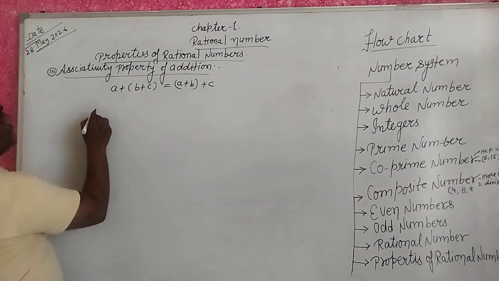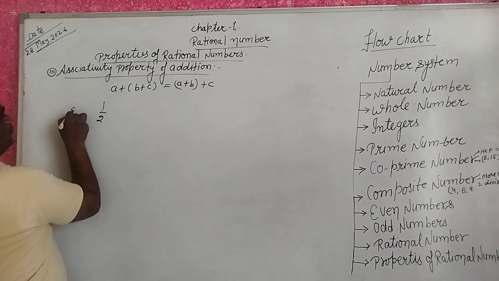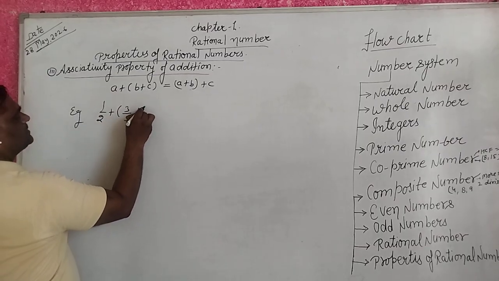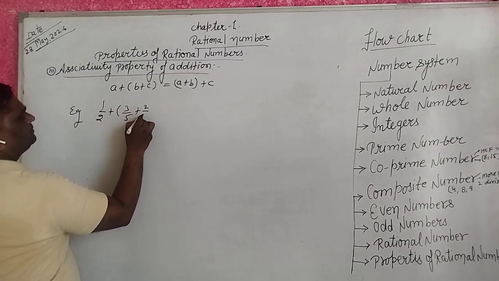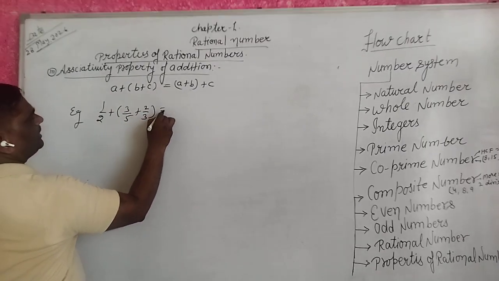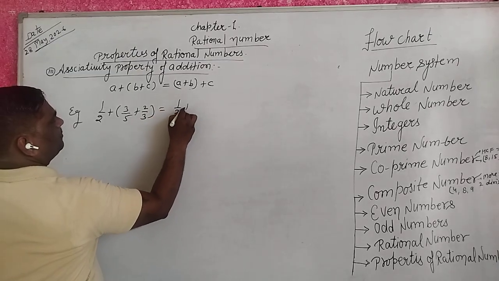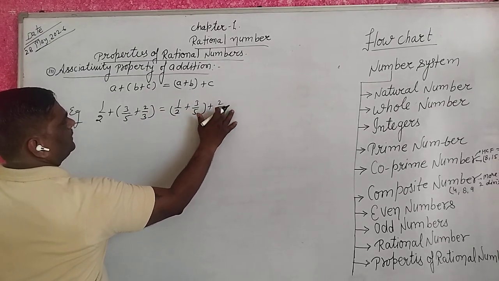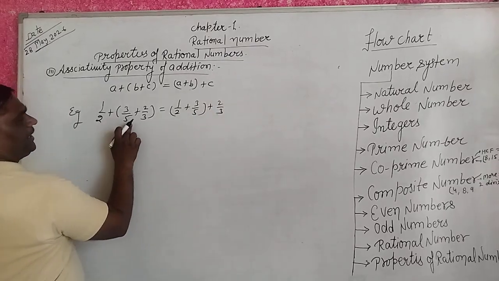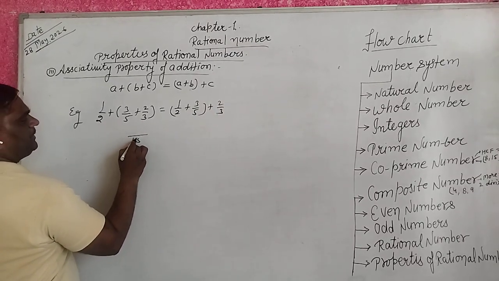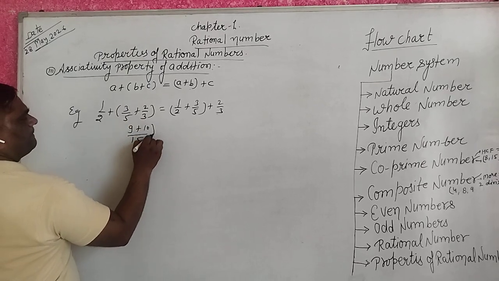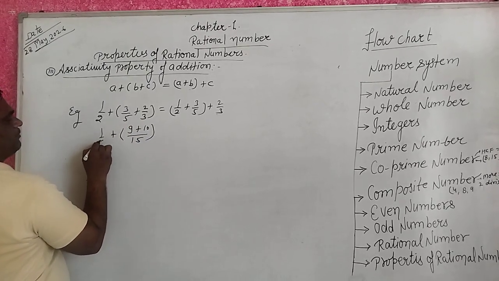For example, 1 upon 2 plus 3 upon 5 plus 2 upon 3 equals 1 upon 2 plus 3 upon 5 plus 2 upon 3. We take LCM 15 here: 5 3s are 15, 3 3s are 9, plus 5 2s are 10, that is 19 upon 15, plus 1 upon 2.